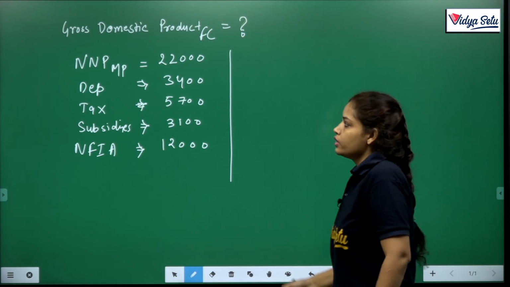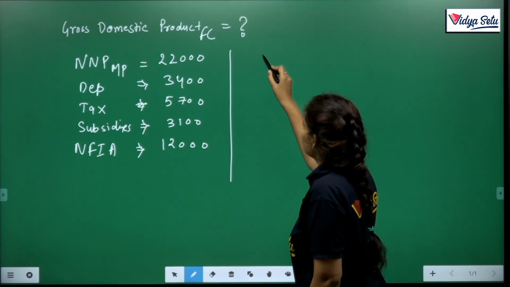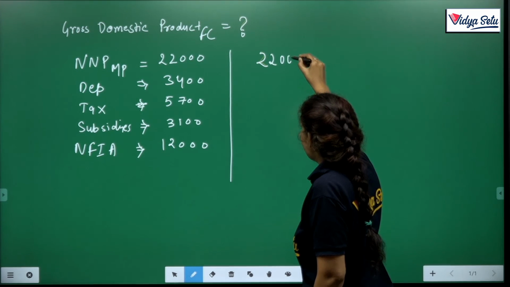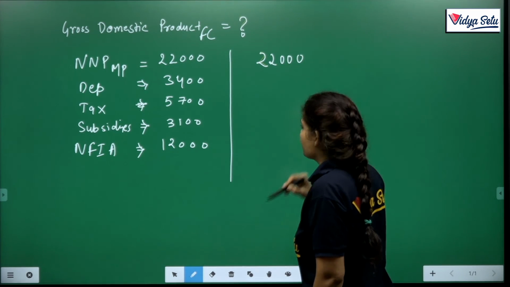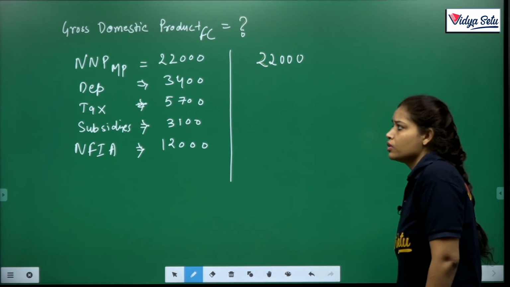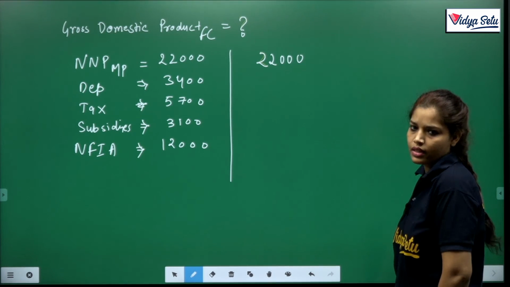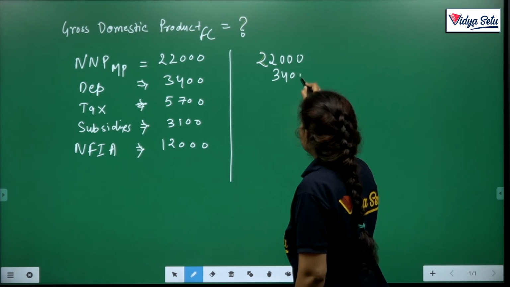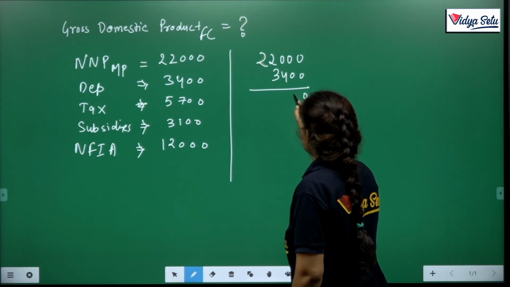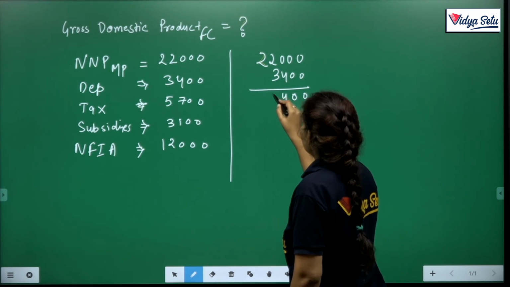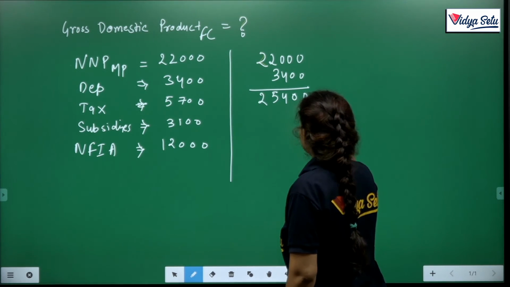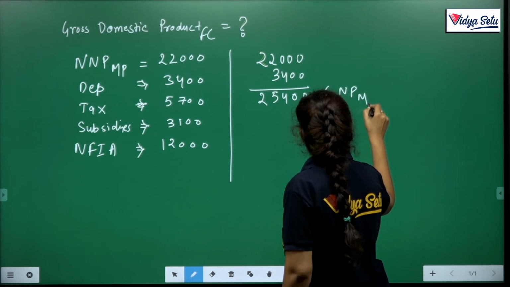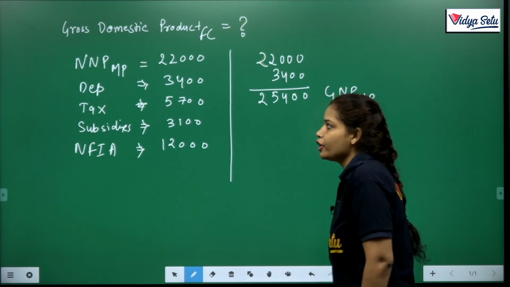So here the question is given as 22,000. 22,000 is your NNP MP. So we have to move from N to G, that is, depreciation is added. Here we add 3,400, that is 25,400. Here is GNP MP. We just give a single adjustment of depreciation.